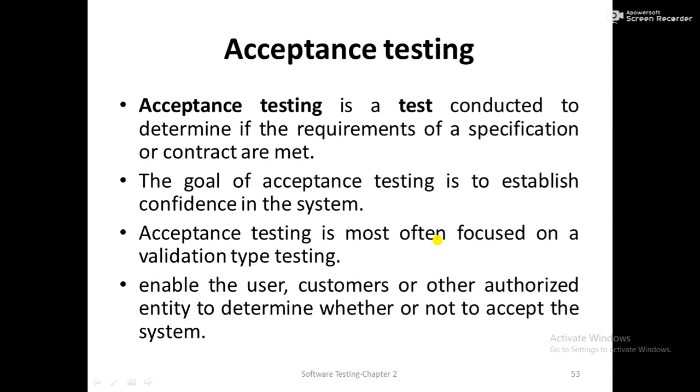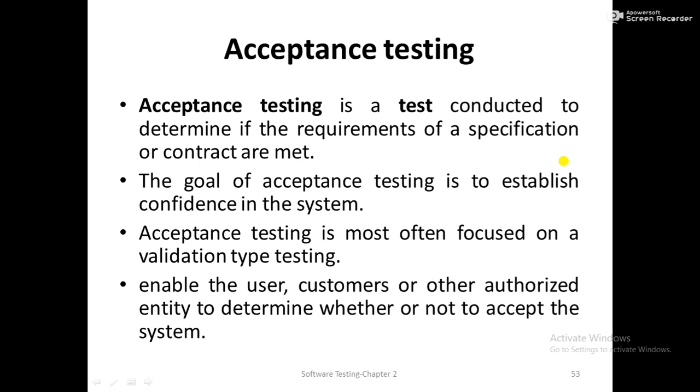Acceptance testing is the last level of software testing. The levels of testing start with unit testing. After unit testing, we have integration testing, then system testing, and at the last, we perform acceptance testing. Acceptance testing is a test conducted to determine if the requirements of a specification or contract are met or not.